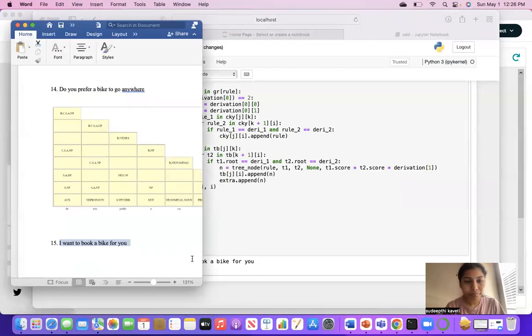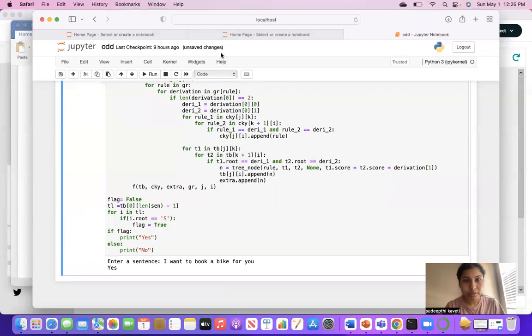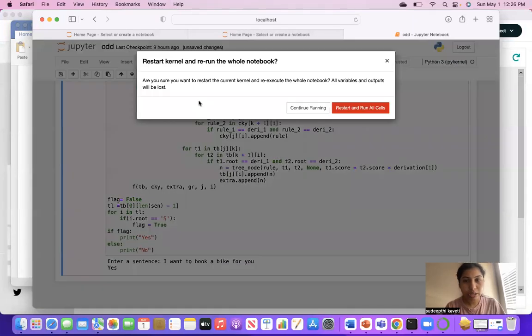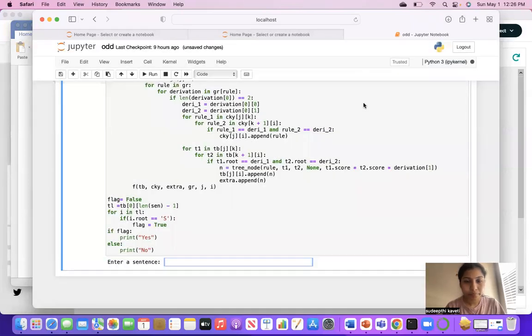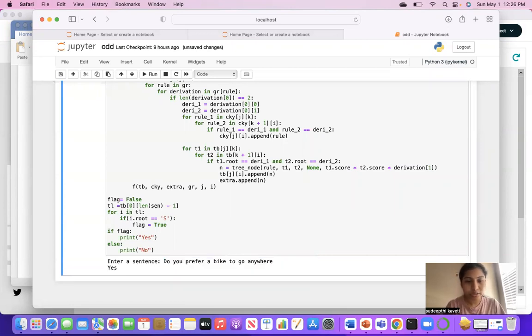Likewise, I'm taking another one: Do you prefer a bike to go anywhere? Command C, and Kernel, Restart and Run All. Got "Enter a sentence". Command V. I'm just removing this and pressing enter. Yeah, if it is valid, I got yes.